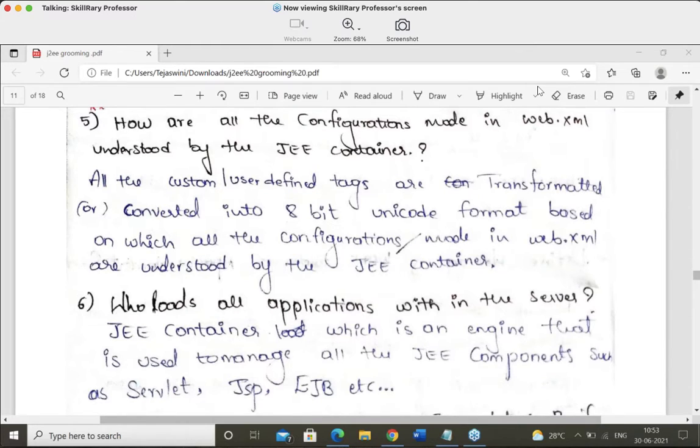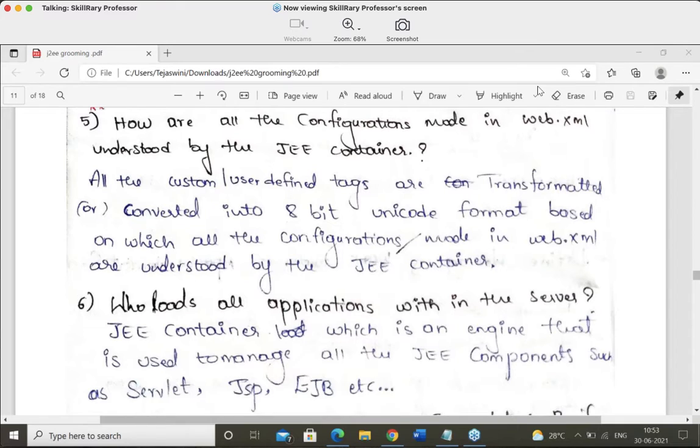Quickly guys, I wanted an answer. Super. So now, please listen carefully. How are all the configurations made in web.xml understood by the JEE container?